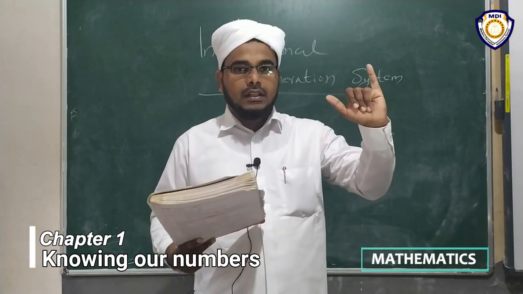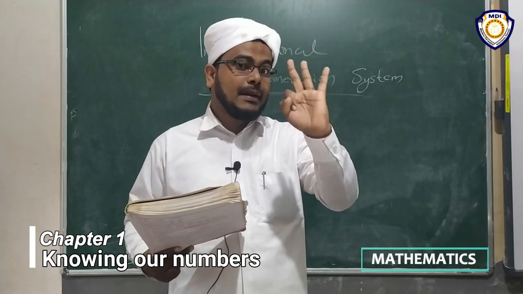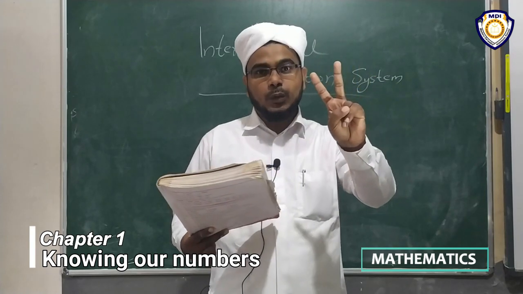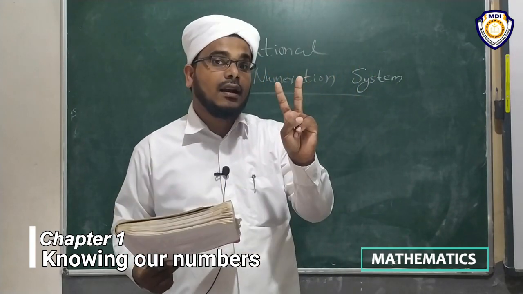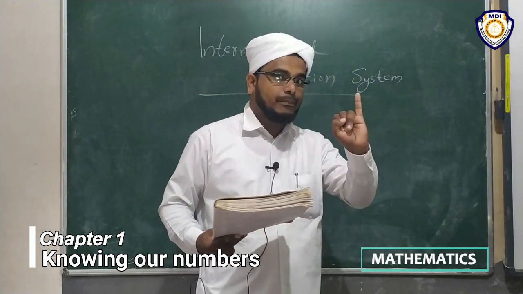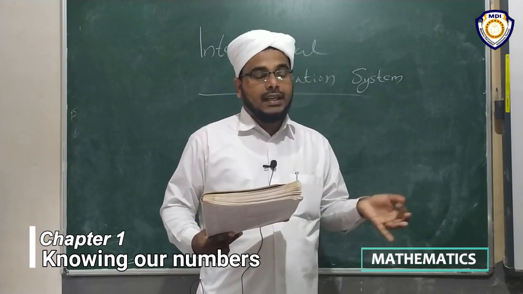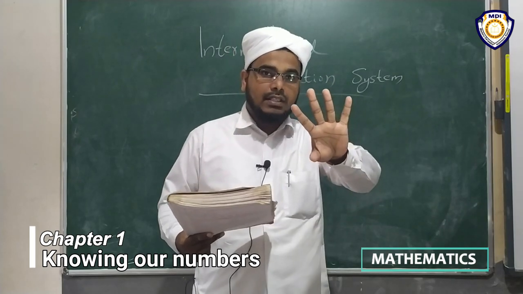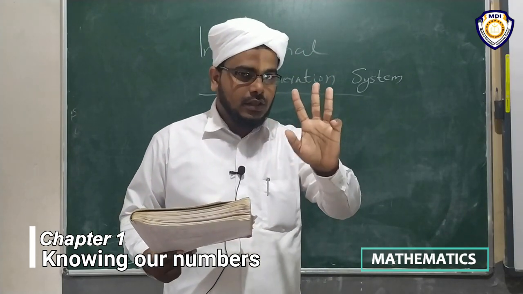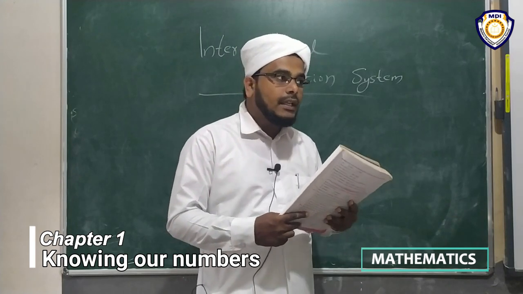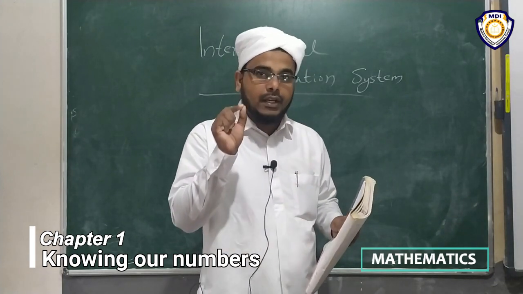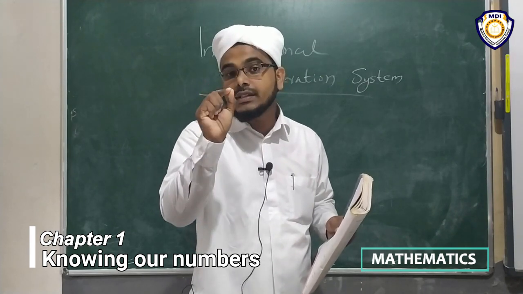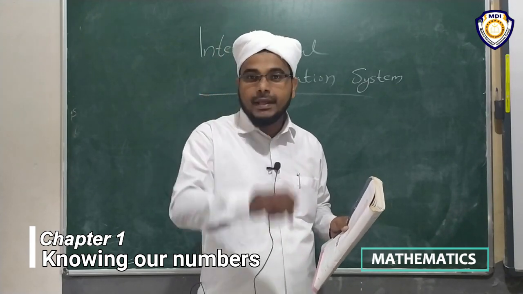In the ones period, there are 3 places: ones, tens, hundreds. In the thousands period, there are 2 places. Which are they? Thousands, 10,000s. In the crore period, there are 2 places. Which are they? Crore, 10 crore. Here, each period includes how many places? 3 places.